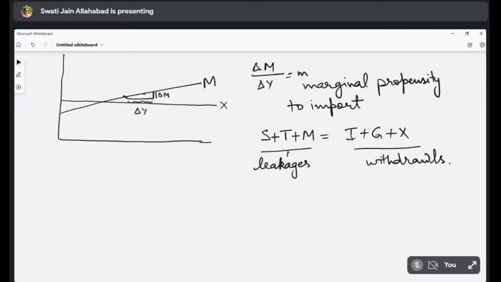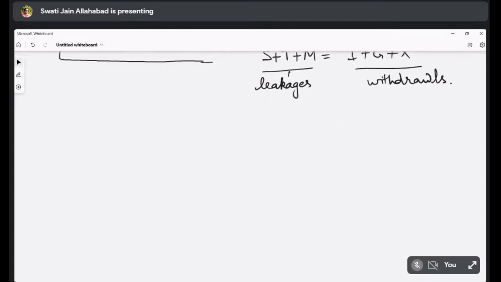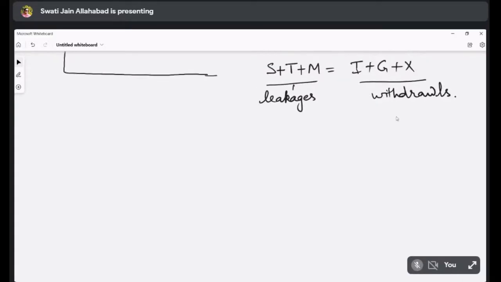So if we want to show this through a diagram, are you all there? Yes, ma'am. So if we want to show the same thing through a diagram, I guess you can identify that on the, okay, sorry, there is another mistake. Injections. Okay.